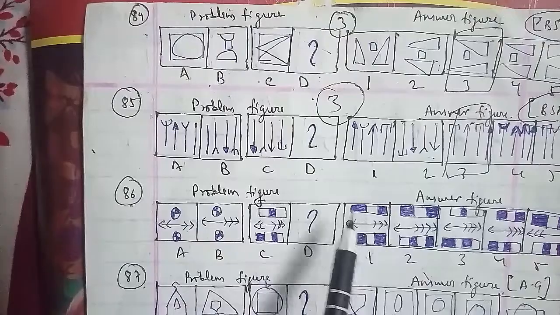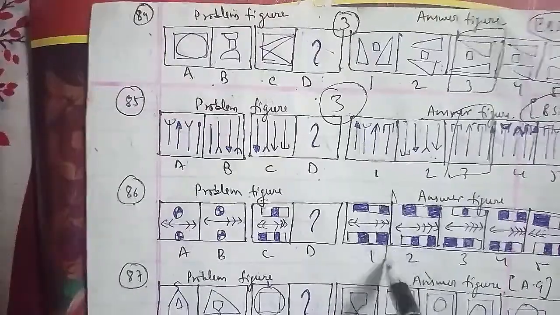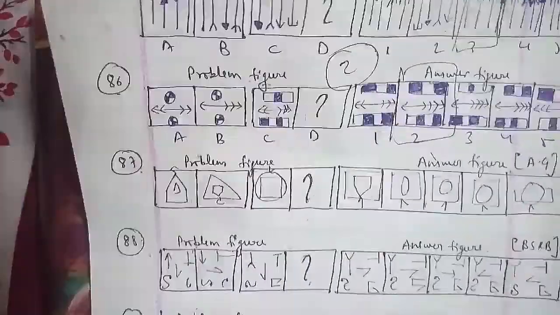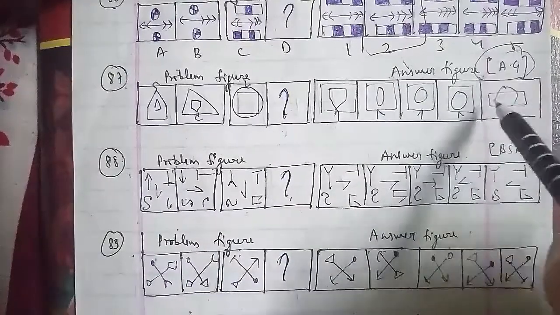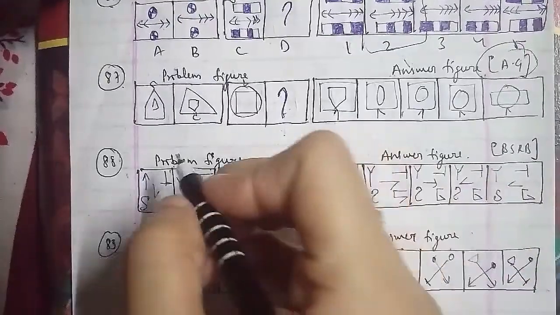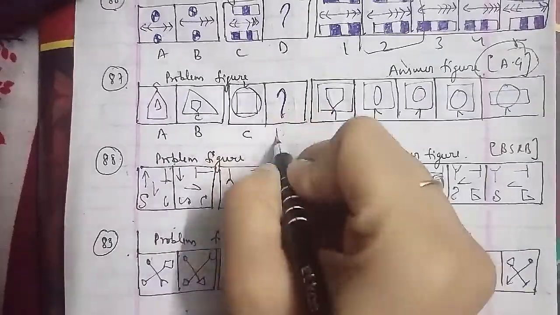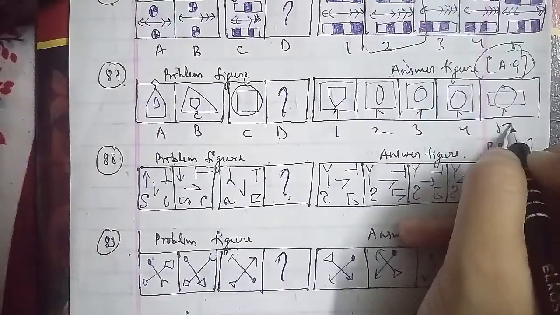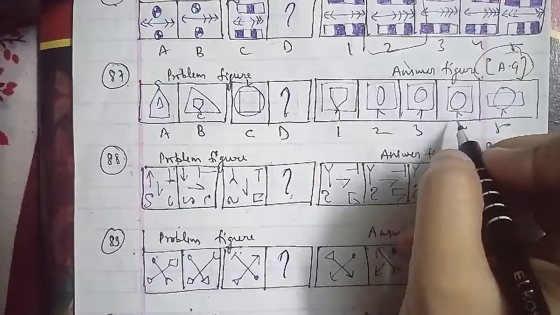We'll go ahead with the 87th question of the session, which has the problem figures and the answer figures. This is a very important question, because it has been asked in the assistant grade question paper as well, named A, B, C, D and 1, 2, 3, 4 and 5 respectively. Here the figure gets inverted, and the outer figure becomes the inner one, and the inner figure becomes the outer one. So the missing figure, the fourth figure, will be the right answer for the question as well.